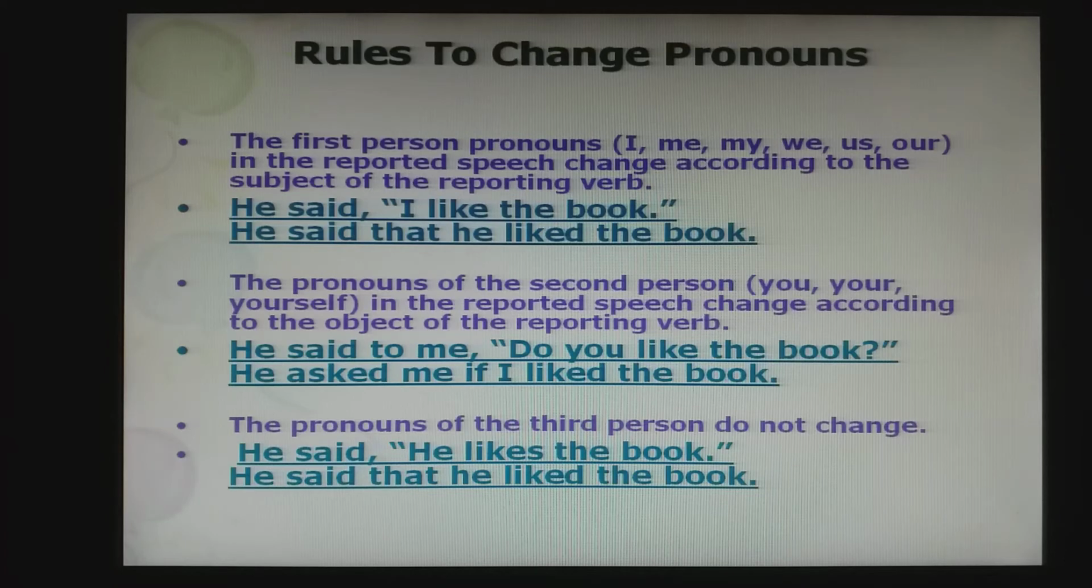Okay. So he said, "I like the book." He is talking about himself. So when you change it to indirect speech, it becomes he said that he liked the book. Same way, you have to consider the other conditions also.